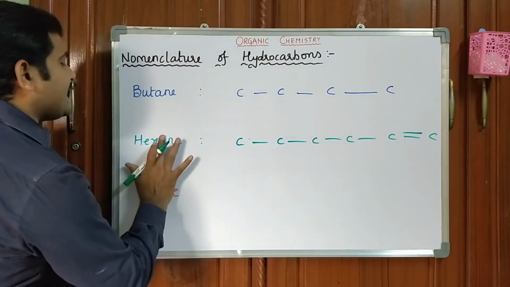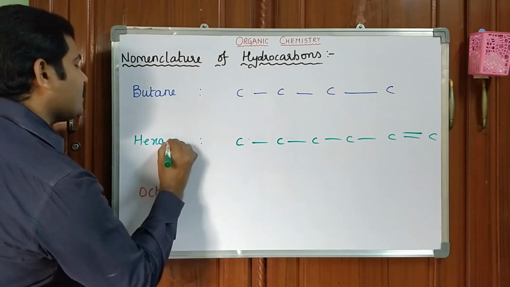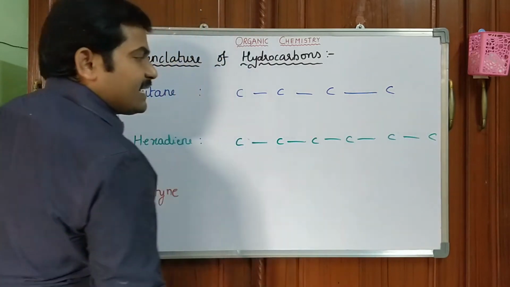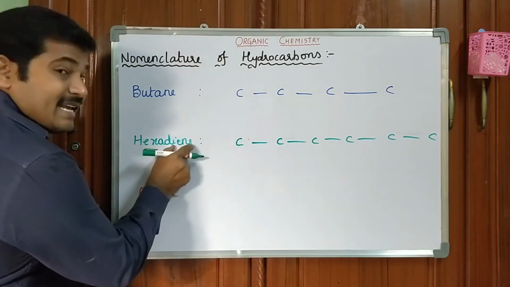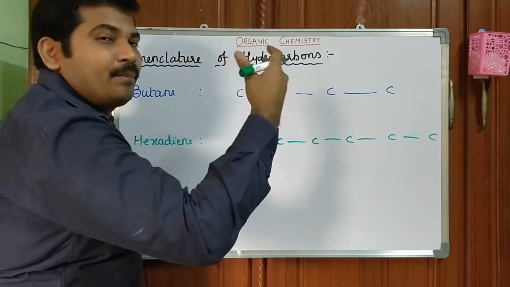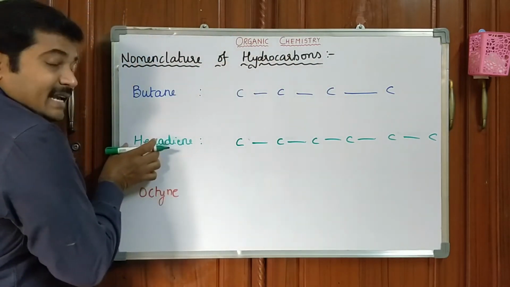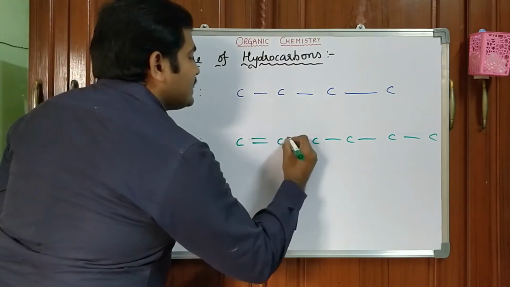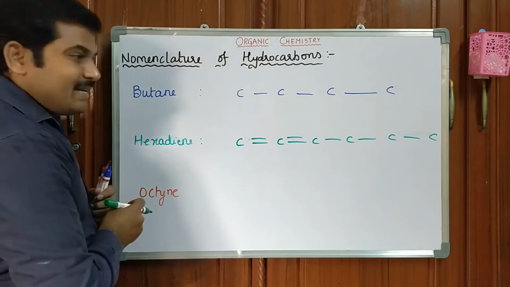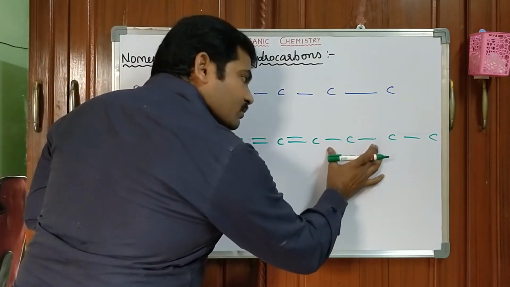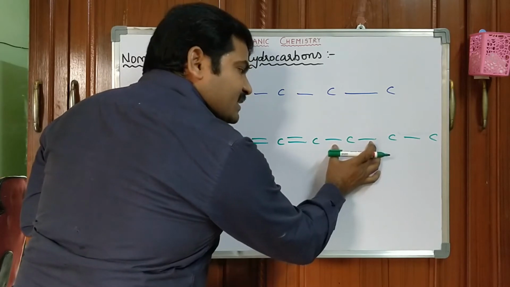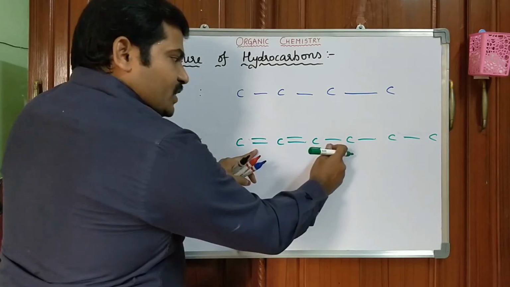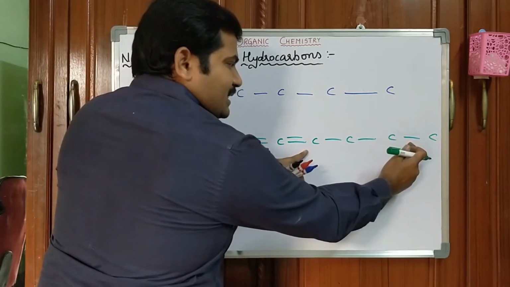For example, if it is a hexadiene, hex stands for 6 carbons. Diene means 2 enes. You can keep 2 enes anywhere because here he has not mentioned the exact positions of the carbons. So this is the structure of hexadiene. Or in between, at these 2 particular places also you can keep the pi bond instead of these. Or you can keep at these 2 positions also. Or you can keep at these 2 positions also.